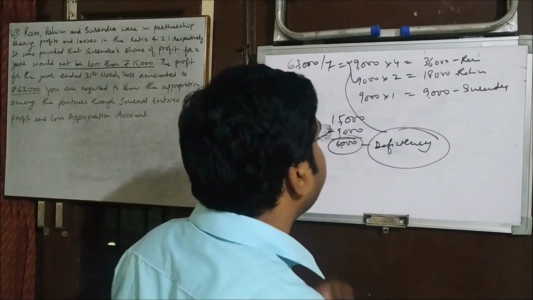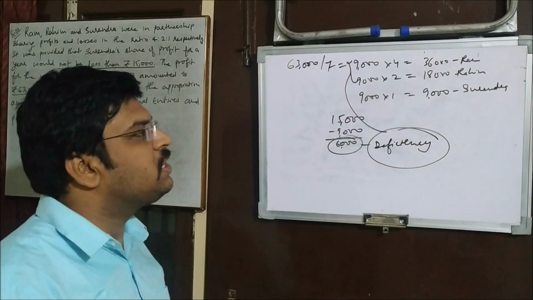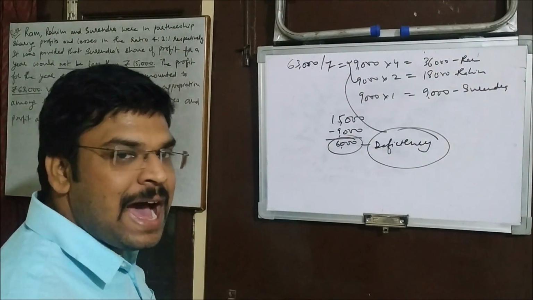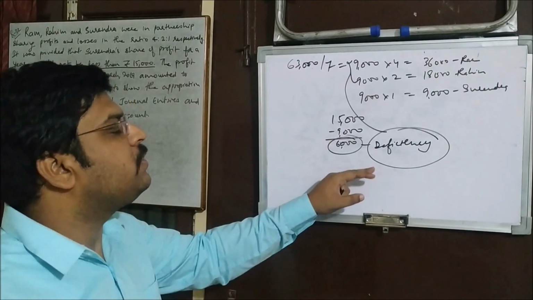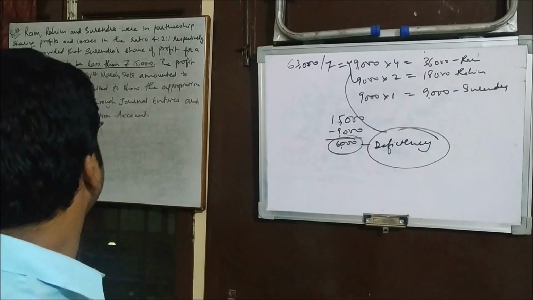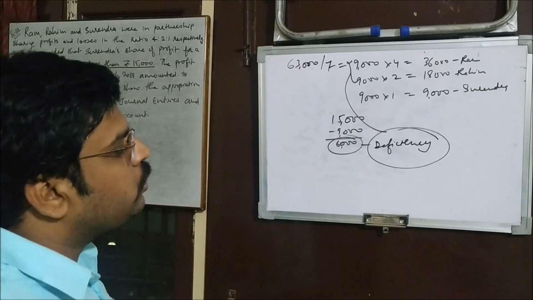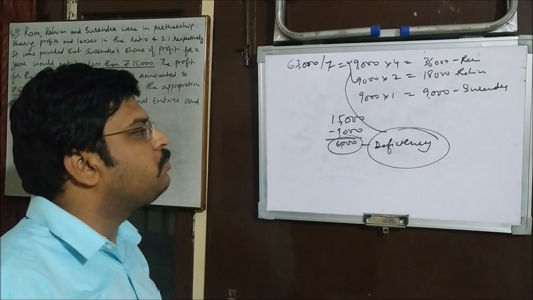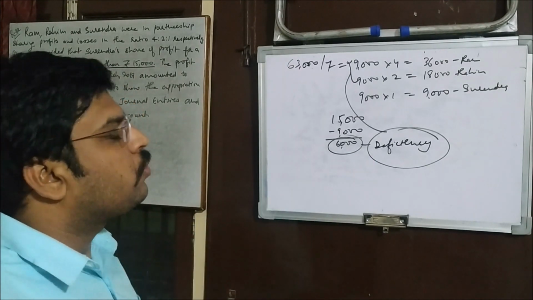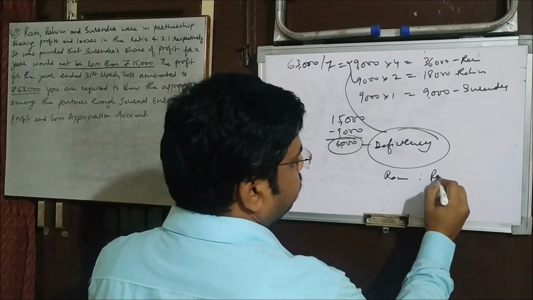All right, so like I told you in the beginning, if in the question any agreed ratio is given, then they are going to bear it in that. Otherwise they will be bearing this deficiency in their old profit sharing ratio. Okay, so let's see the question. In the question there is no agreed ratio given, so we are going to distribute that deficiency between them in their old profit sharing ratio. So let's see what is the ratio of Ram and Rahim.